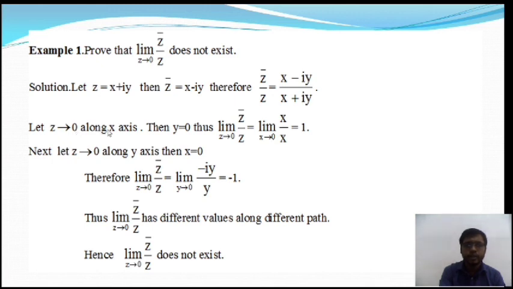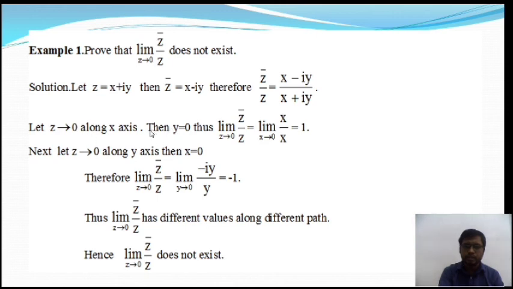So when we take y is equal to 0, that is the x axis, then the limit as z tends to 0 of z bar by z will give the value 1. Okay, so limit as x tends to 0 where y is 0, x by x, after cancelling x from numerator and denominator, we will get 1. So the limiting value is 1 when y is equal to 0. So this is the path.